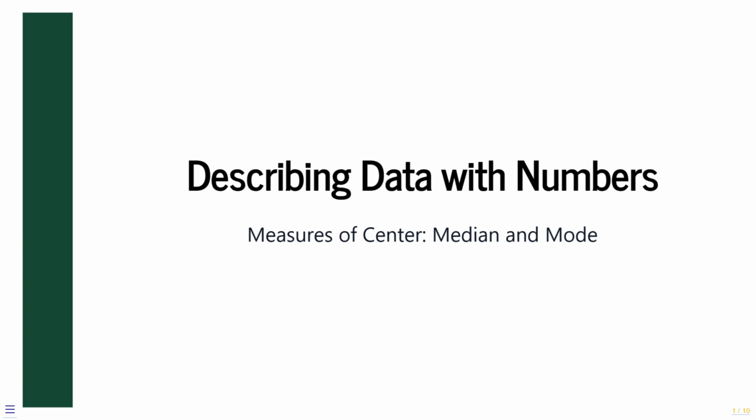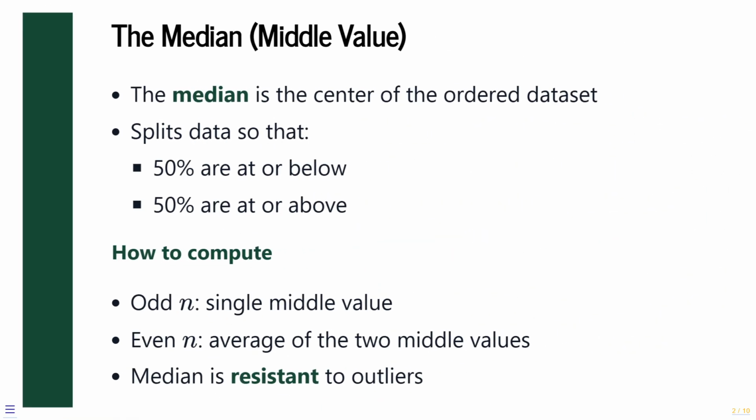The median is the value that lies at the center of an ordered data set. When the observations are arranged from smallest to largest, the median divides the data into two equal halves. 50% of the observations are at or below the median, and 50% are at or above it. How the median is computed depends on whether the number of observations is odd or even.